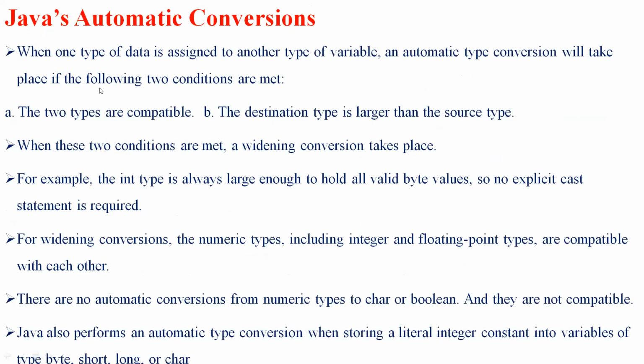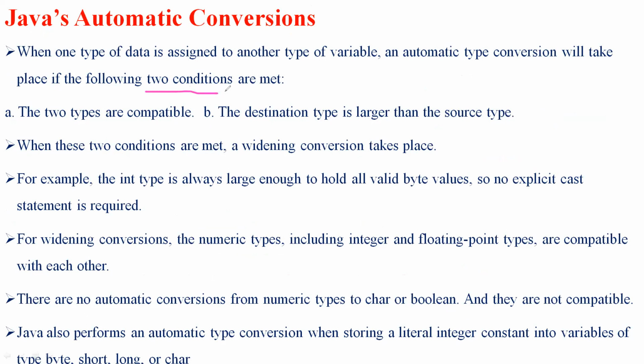Yeah, we will discuss Java's automatic conversion. What do you mean by automatic conversion? Without any user intervention, it will be taken up automatically. When one type of data is assigned to another type of variable, at that particular point of time, the conversion will take place if the following two conditions are met.